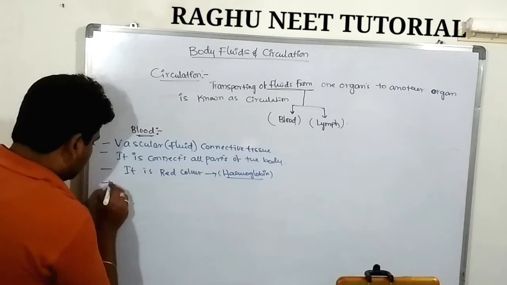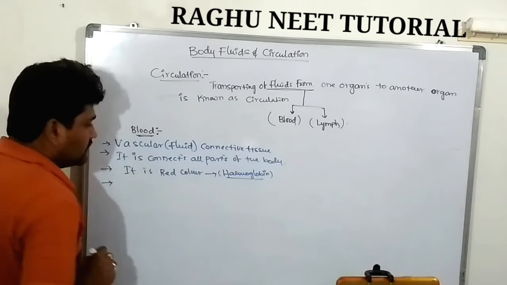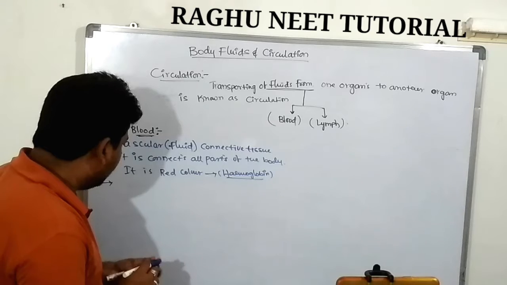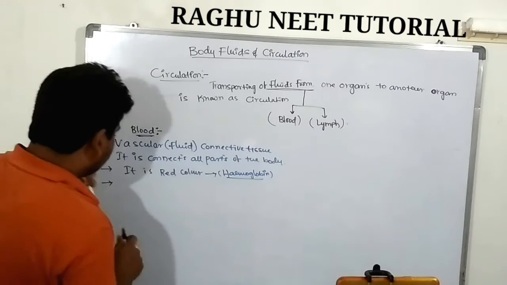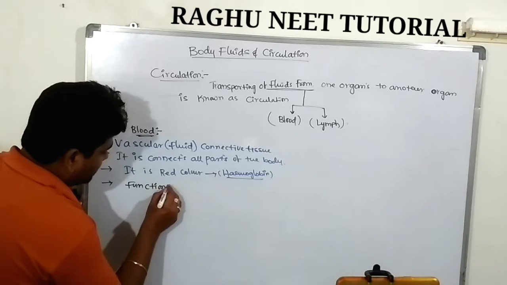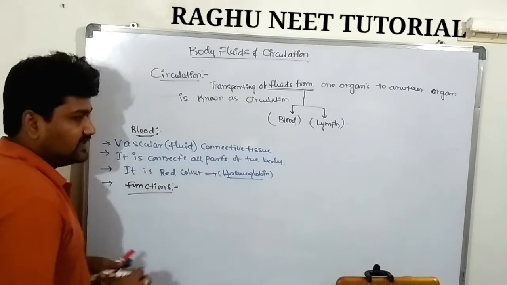Next, the functions of blood. What is the function of blood?